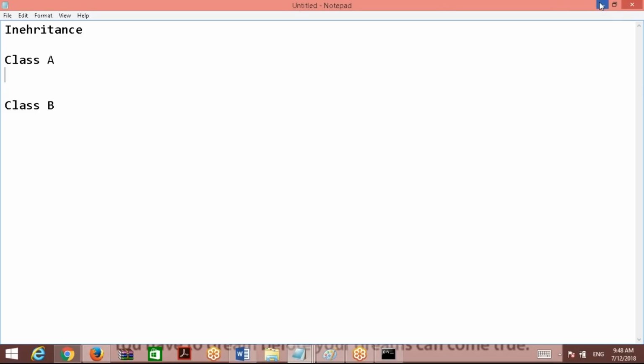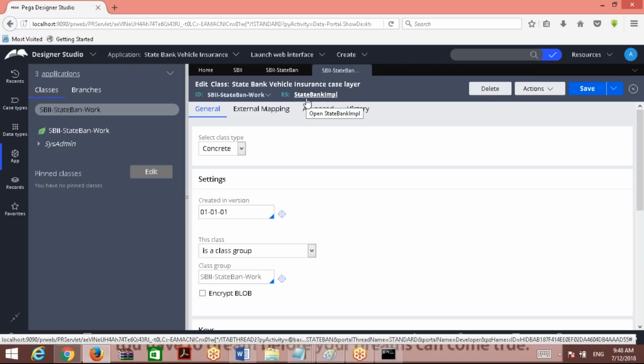Whenever you create a new application, PRPC has created organization class, division class, unit class. Organization is at the top level. Anything made available in organization should be utilized by multiple divisions. Anything available in division should be made available to the different units connected to the division. If this utilization should happen, these should be connected to each other, right? That connection is called a relation. Here we call it inheritance.